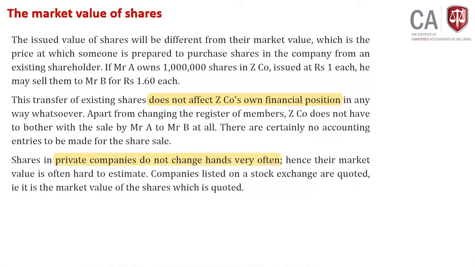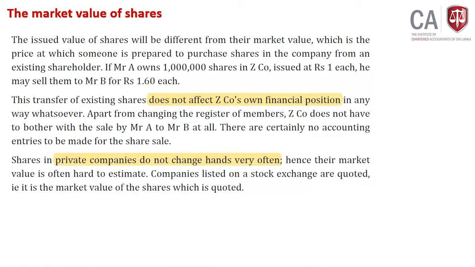Read this. The issued value of shares will be different from their market value. Make a note there. Market value is the price at which someone is prepared to purchase shares in the company from an existing shareholder.